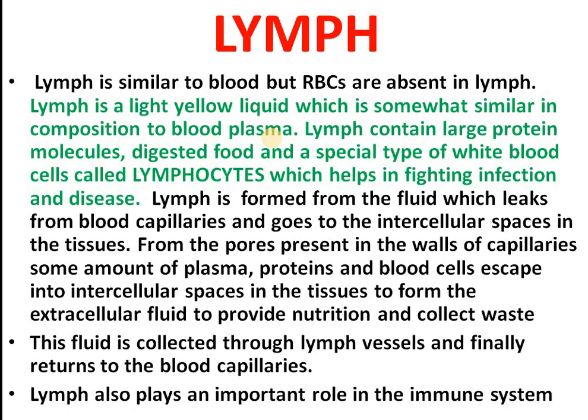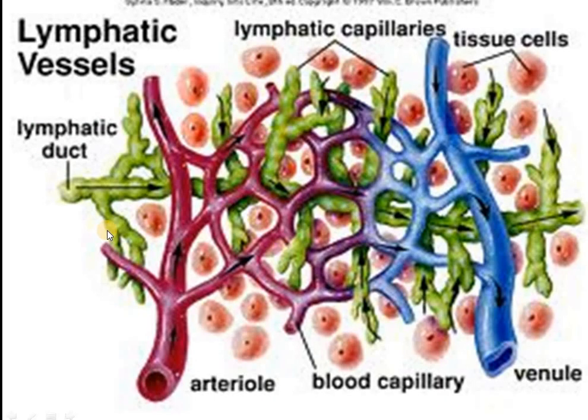How is this lymph formed? This lymph is formed from the fluid which leaks from blood capillaries and goes to the intercellular spaces in the tissues. Here you can see, I'll show you the diagram. These are arteries, these are veins, and these are capillaries.